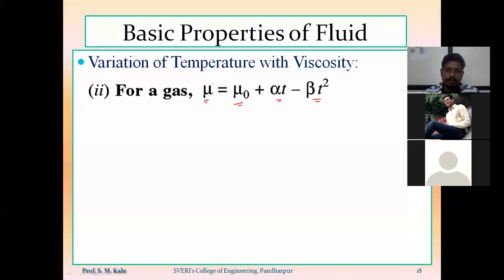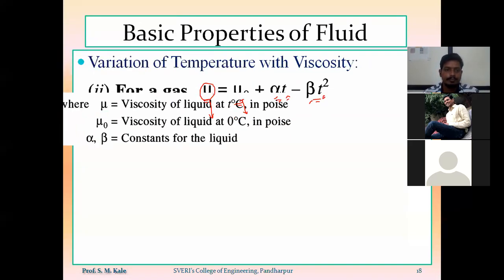Here also, what is the meaning of mu? Mu is nothing but viscosity of that particular gas at T degree centigrade, and that value of viscosity will be in terms of poise. Mu 0 is nothing but viscosity of that gas at 0 degree centigrade. Alpha and beta are the constant terms, and T is the temperature at which we have to find out the value of viscosity.